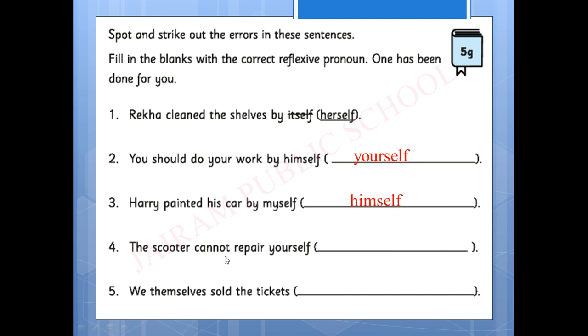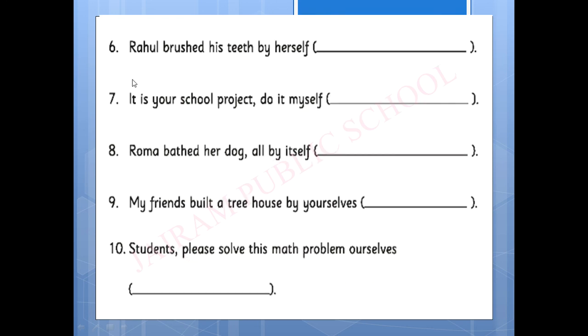The scooter cannot repair yourself. So what is the answer? Itself. We themselves sold the tickets ourselves. You have to strike out themselves and write ourselves. Now, Rahul brushed his teeth by herself. Rahul is a boy, so what will be the answer here? Himself. It is your school project. Do it myself, or what is the answer? Yes, yourself. Roma bathed her dog all by itself. Roma is a girl, so herself is the answer.